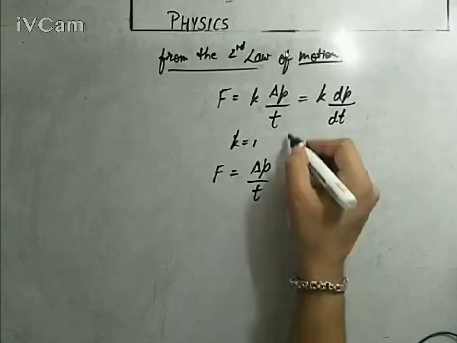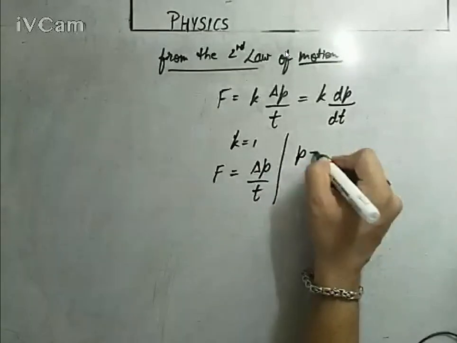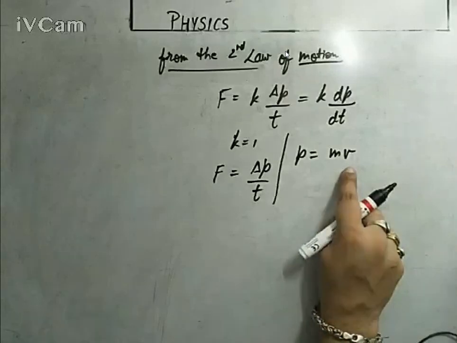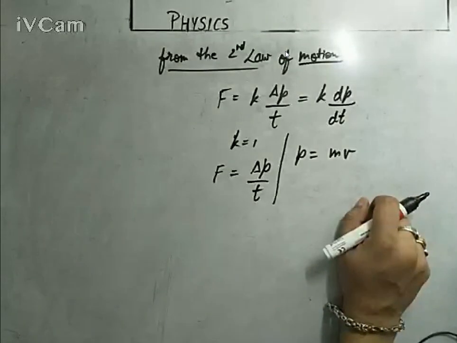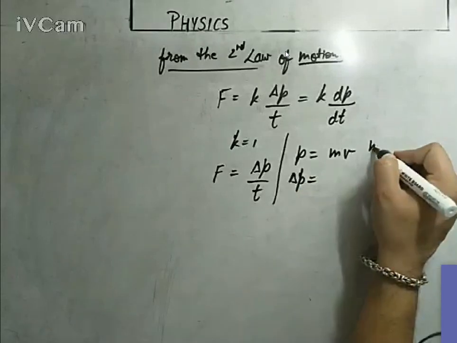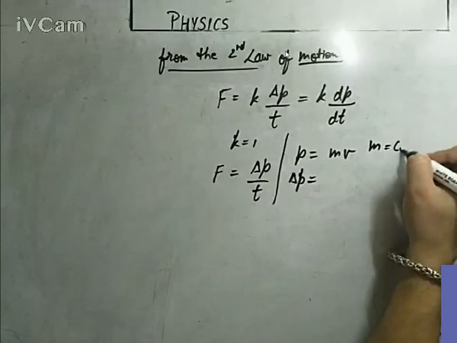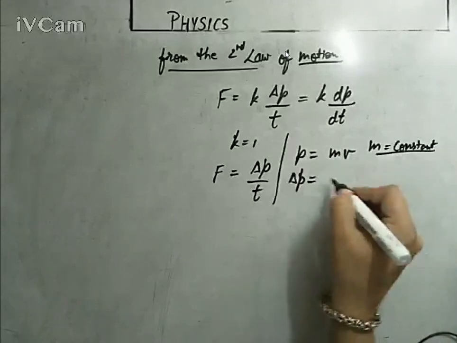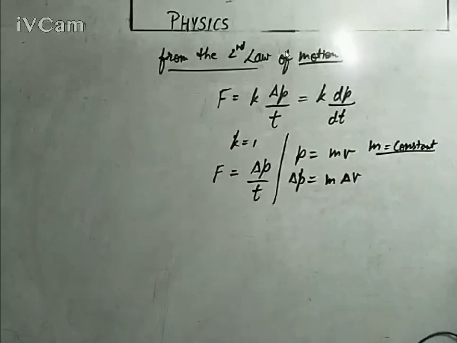Now, momentum is mass into velocity, so change in momentum will be mass into change in velocity. If mass is constant, we are assuming mass as a constant, we are not going to change the mass, so change in momentum would be mass into change in velocity. You know it very well. Change in momentum is mass into change in velocity. So what does it mean?